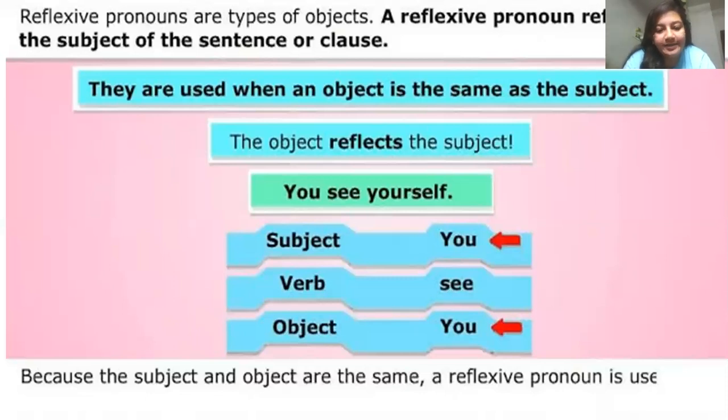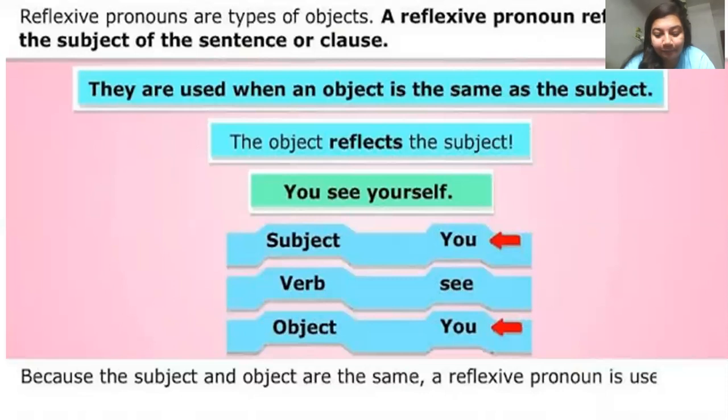So here in this example you can see that the object is yourself. It is again reflecting back to the subject you only. Who is that you looking at? It is looking at itself. So that is why it is stated as reflexive pronoun, because the reflexive pronoun reflects back to the subject of the sentence. In this case, the subject and object are the same. I am repeating. In this case, the subject and the object of the sentence are similar.